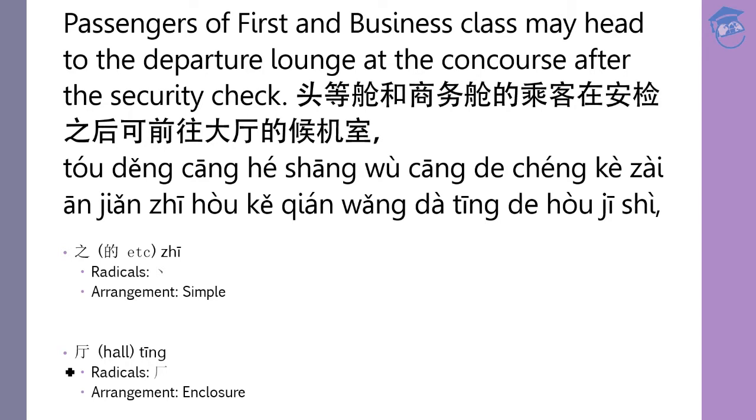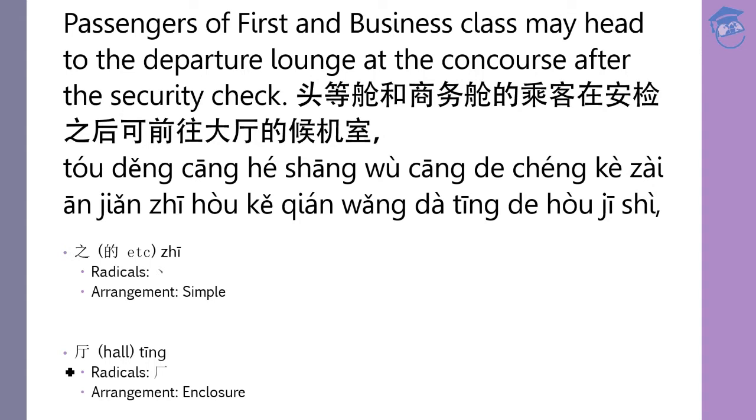So 商务 is to say business matters. In other words, 商务舱 just means business, as in business class, the section of the cabin for business class.